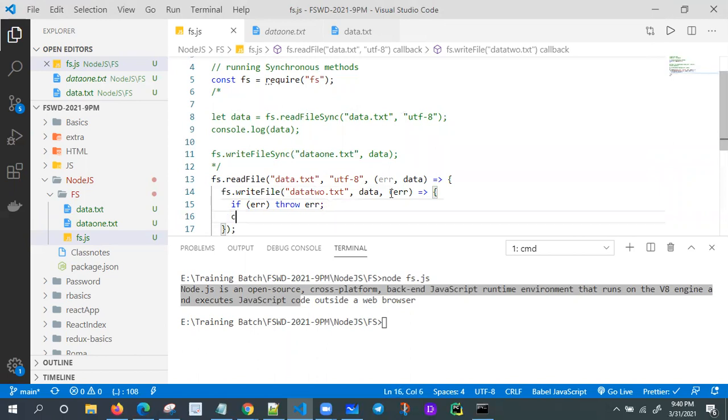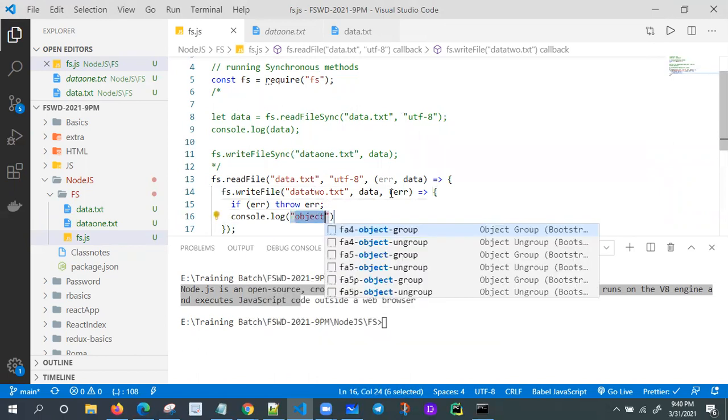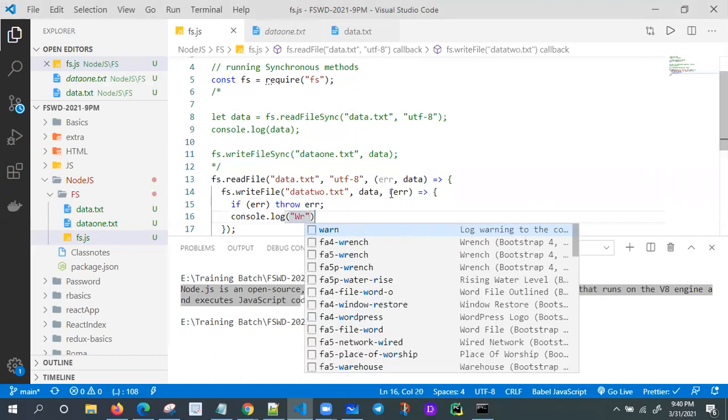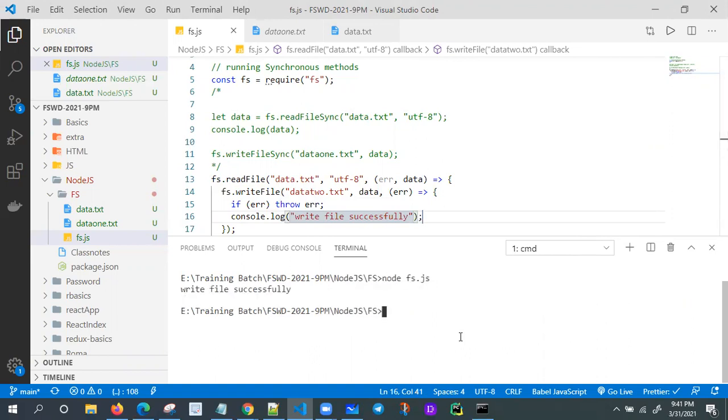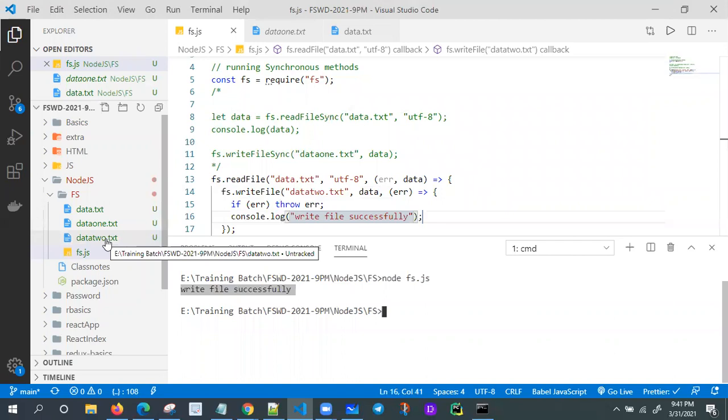After some time, after writing, right, I need to print a message. Okay, write file successfully. Let me execute this one. Clear screen. Yeah. So what I am getting here is write file successfully. Let us assume this one. We are getting data2.txt. So now, just observe this one.